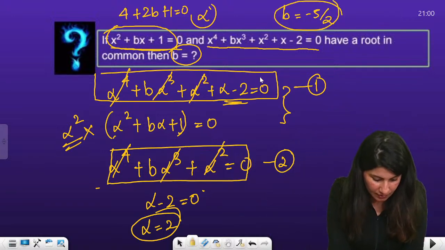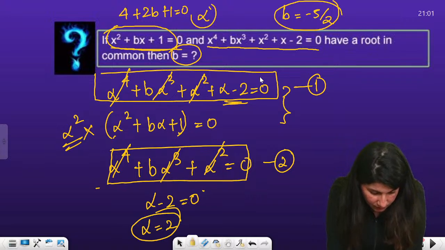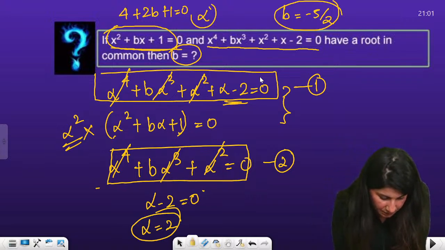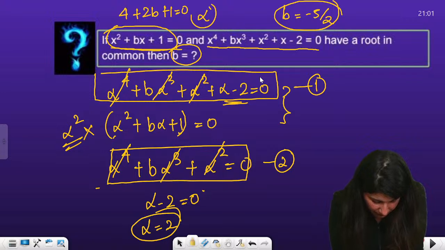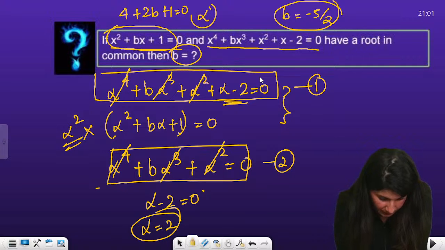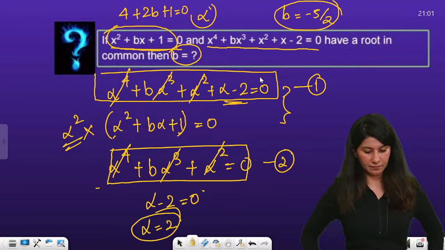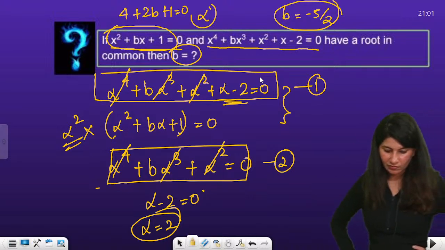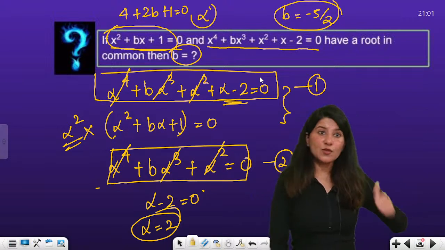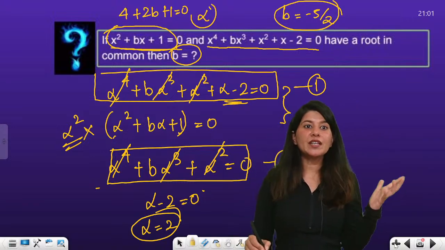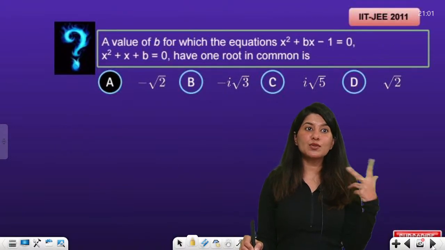Yes? Clear? Right, so method 1 is clear. Method 2, you just have to eliminate, you just have to solve these two equations.